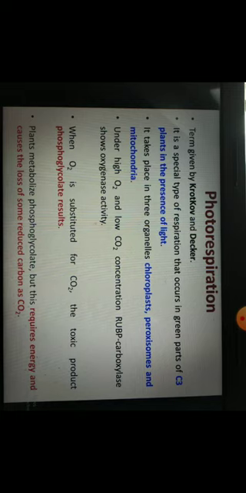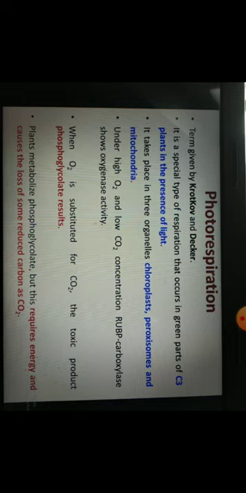What happens here actually? It takes place in high oxygen concentration. When the oxygen concentration is high and there is low concentration of carbon dioxide, there is one enzyme known as rubisco. I already told you the function of rubisco. The enzyme rubisco is used in the C3 cycle. Rubisco means ribulose 1,5-bisphosphate carboxylase and oxygenase.